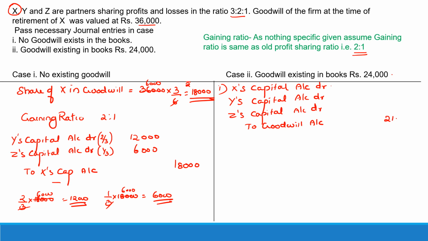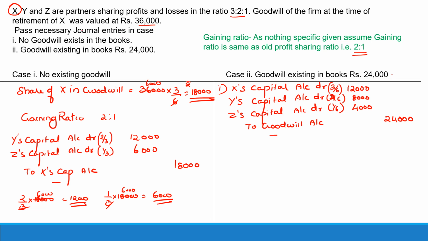That is this 24,000 existing goodwill. In what ratio? In their old profit sharing ratio of 3/6, 2/6 and 1/6. So 24,000 divided by 6 would be 4,000. So 8,000 and it would be 12,000. So X's capital account debit 12,000, Y's capital account debit 8,000, Z's capital account debit 4,000 to goodwill account 24,000. So we have dealt with the goodwill existing in the books.